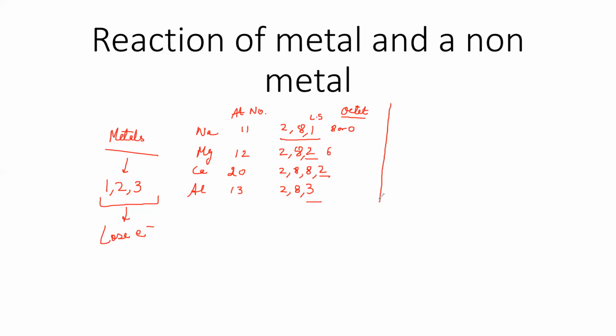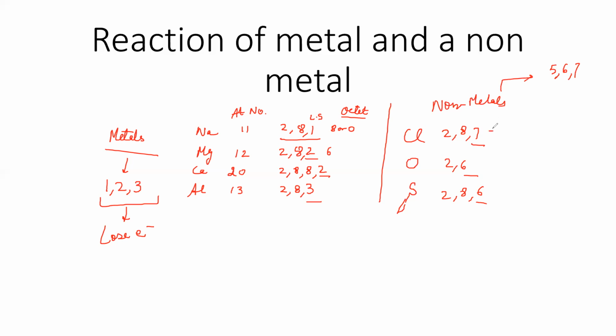Similarly, if we discuss non-metals, some examples of non-metals are chlorine, oxygen, sulfur. And if I write the electronic configuration of these, this is 2, 8, 7, this is 2, 6, this is 2, 8, 6. If we look at these, the last shell has 6, 7, or if I take some other element, it may have 5 electrons also. So for these to become stable, losing 7, losing 6 or losing 5 is difficult.